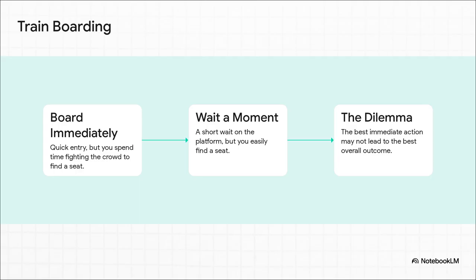Okay, picture this. You're at a train station. You could shove your way on the second the doors open. That's a quick win, you're on the train, but now you have to spend the next 10 minutes fighting through a crowd just to find a seat. Or you could wait just 30 seconds on the platform, let the initial rush pass, and then walk onto a much emptier car and grab a seat right away. See, the best immediate move, getting on the train fast, isn't actually part of the best overall strategy.